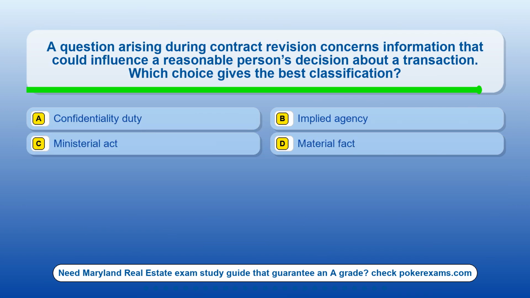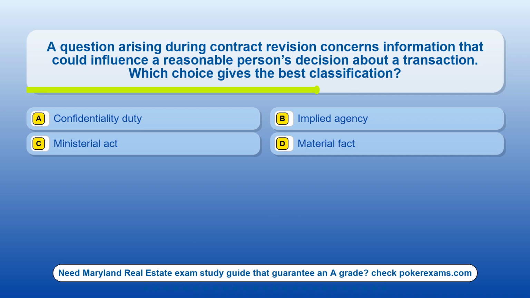Question 10. A question arising during contract revision concerns information that could influence a reasonable person's decision about a transaction. Which choice gives the best classification? Option A. Confidentiality duty. Option B. Implied agency. Option C. Ministerial act. Option D. Material fact.